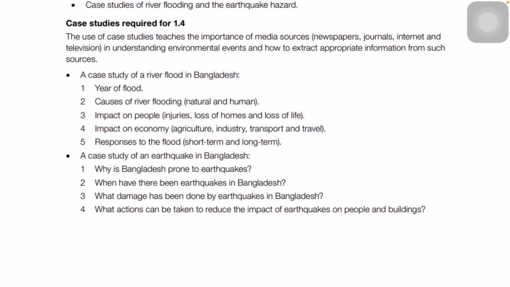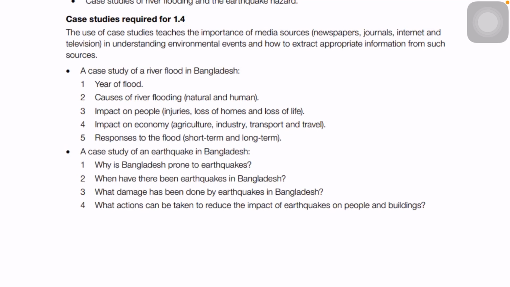From those reports, Cambridge will be precising them and making a case, a short comprehension, and then they will be giving the students some questions. So Cambridge might ask you when did this flood take place, in which area did this flood take place, what were the effects of this flood, the short-term effects, the long-term effects.